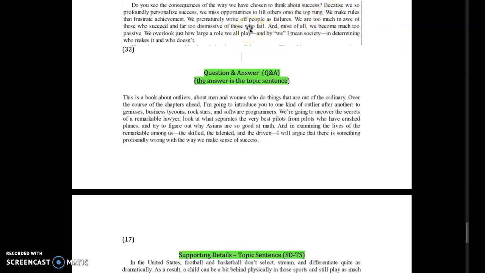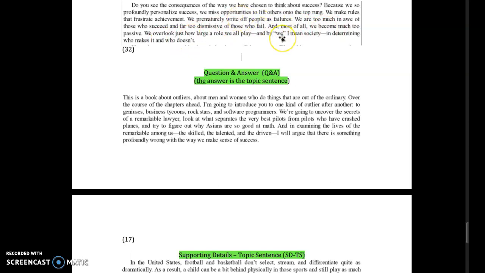I might say, because we fail to get more people to the top, bad rules, quickly write people off, things like that. So this is one where there's a question and the answer, it's not as easy to point to a specific sentence and say that is the topic sentence. In some sense, it kind of permeates the rest of the paragraph. But if I had to pick, I'd probably go with the second sentence because that's a general one, even though towards the end he says most of all we become too passive.